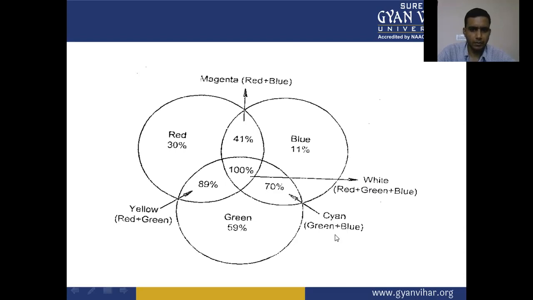Cyan is developed by green and blue. Yellow is developed by red and green. The percentages are red 30%, blue 11%, green 59%.